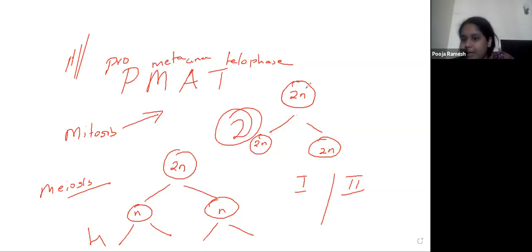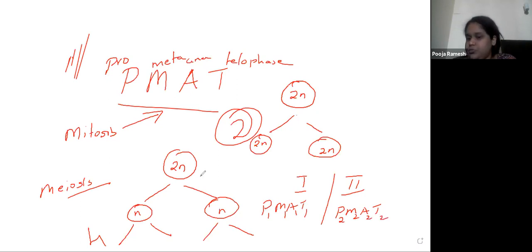So when it comes to mitosis, the only thing you need to remember is PMAT, and when it comes to meiosis you need to remember PMAT only. But it will be called, for example, prophase 1, metaphase 1, anaphase 1, telophase 1. Prophase 2, metaphase 2, anaphase 2, telophase 2.